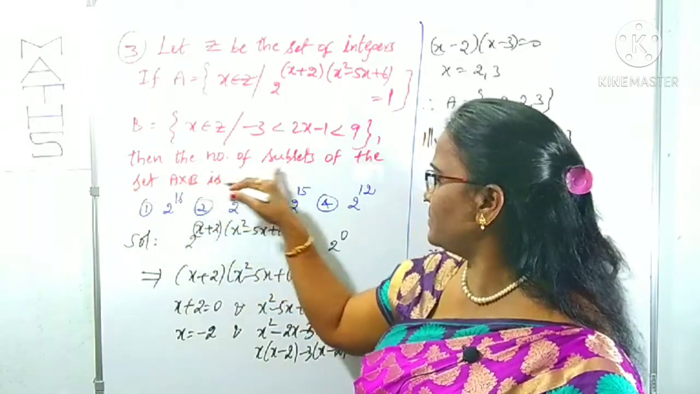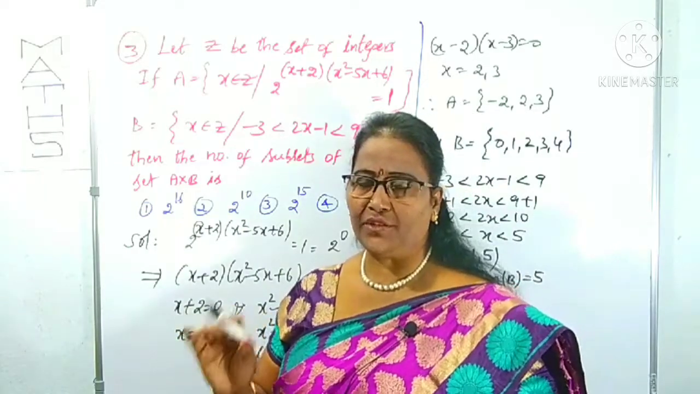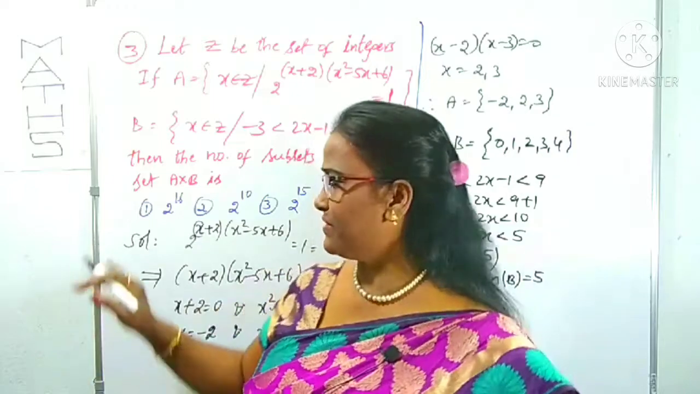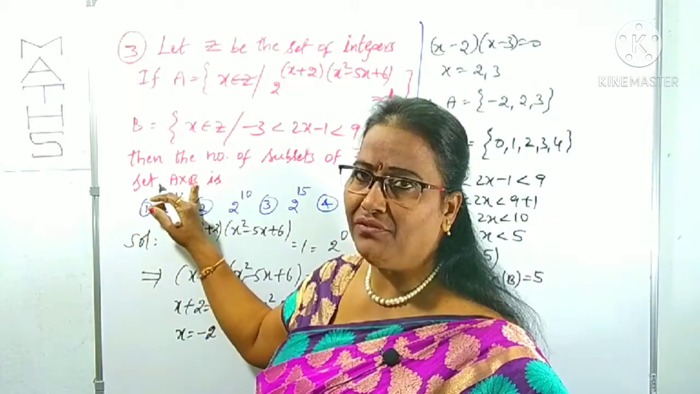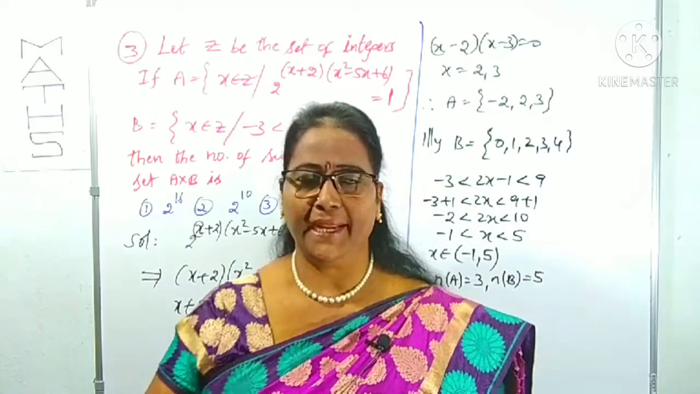Then the number of subsets of the set A cross B. Suppose you take the set A cross B, how many elements are there, you have to find out. Then the number of subsets of the set A cross B. You know A cross B is nothing but what? Cartesian product from A to B.